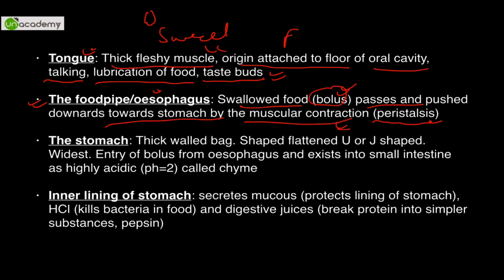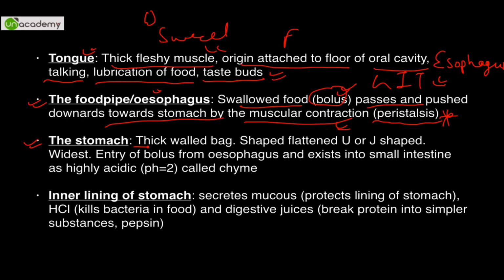This movement is peristalsis, an extremely critical term, please remember this. Peristalsis is the contraction in the entire GIT, gastrointestinal tract. It starts from the esophagus and lasts till the rectum and anus. Okay, it contracts throughout.